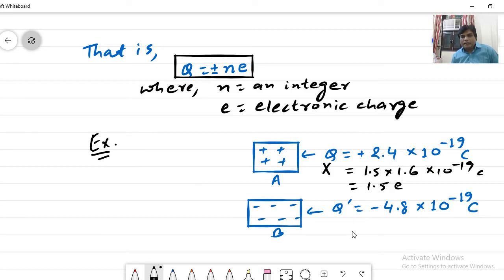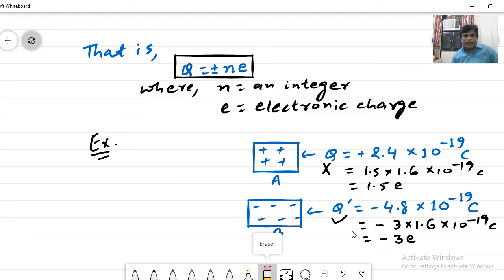But this charge can be written as 3 times the electronic charge, that is 3 times 1.6, that is 4.8 into 10 to the power minus 19 coulomb. So this charge is possible. Understood? This is the meaning of quantization of charge.